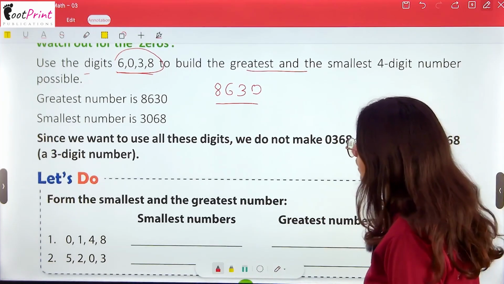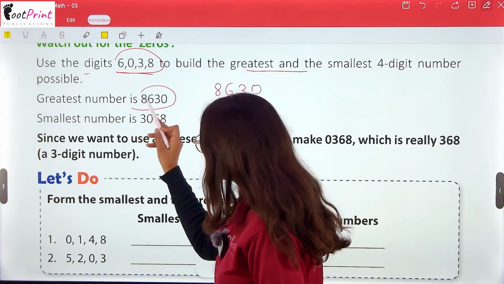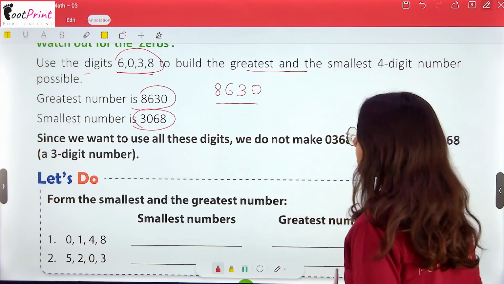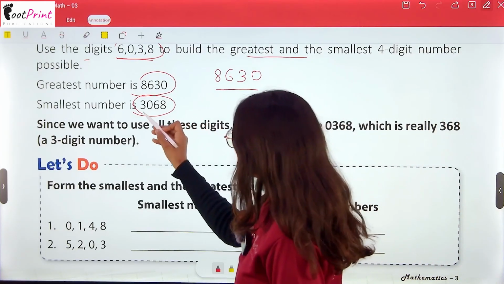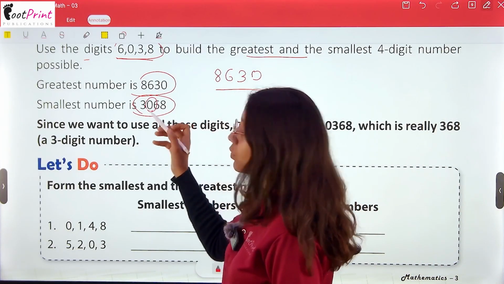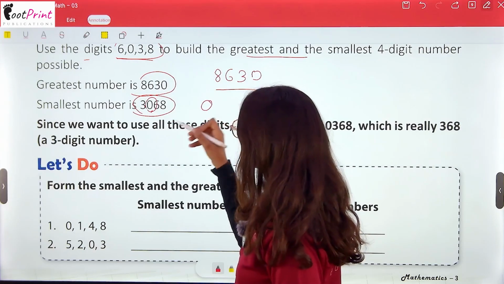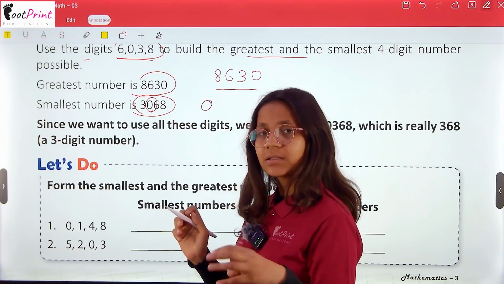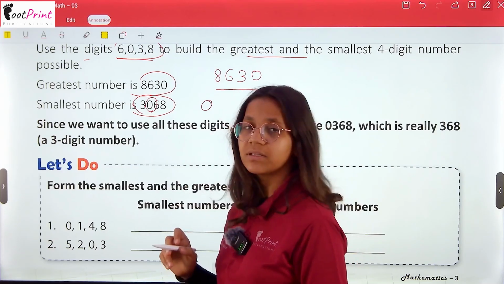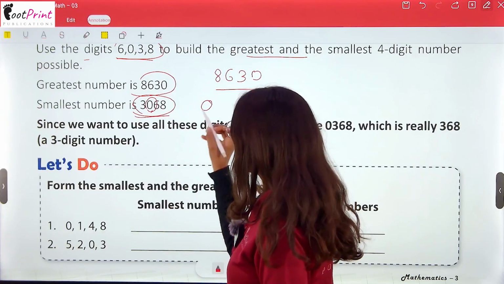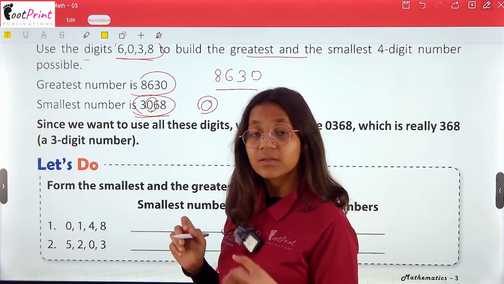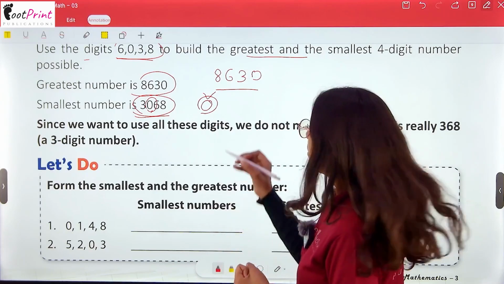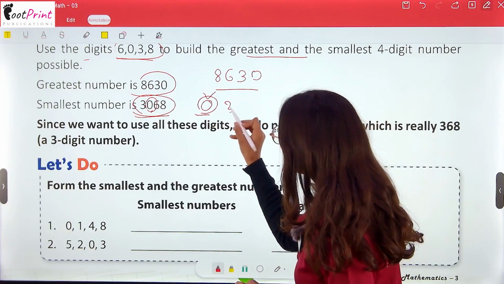Okay. But the greatest number is this 8630 and the smallest number is 3068. Why? See, for the smallest number we are not taking this 0 as the first place. Why? We said that when we do ascending order, we take the smallest number, and 0 is the smallest number in these digits. Why am I not taking it at the first place? Because if it is on the first place, then it will be 368.